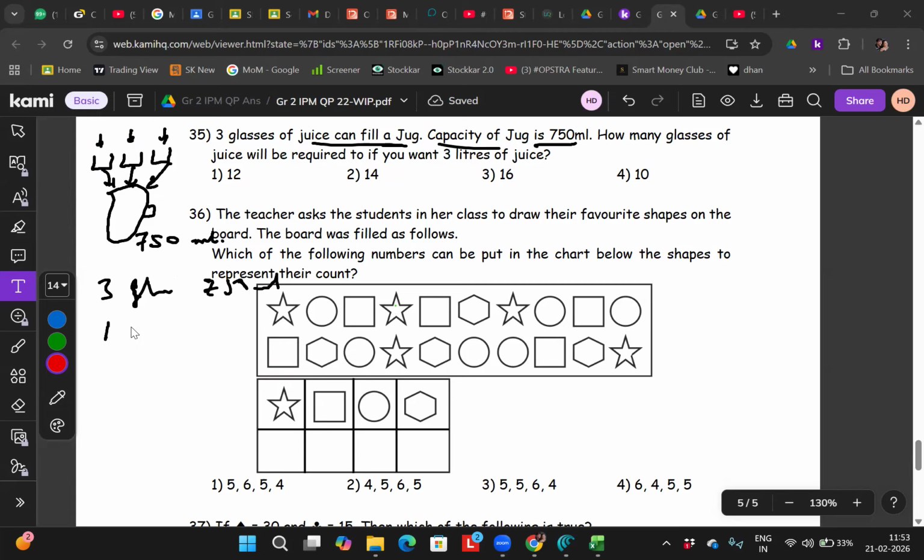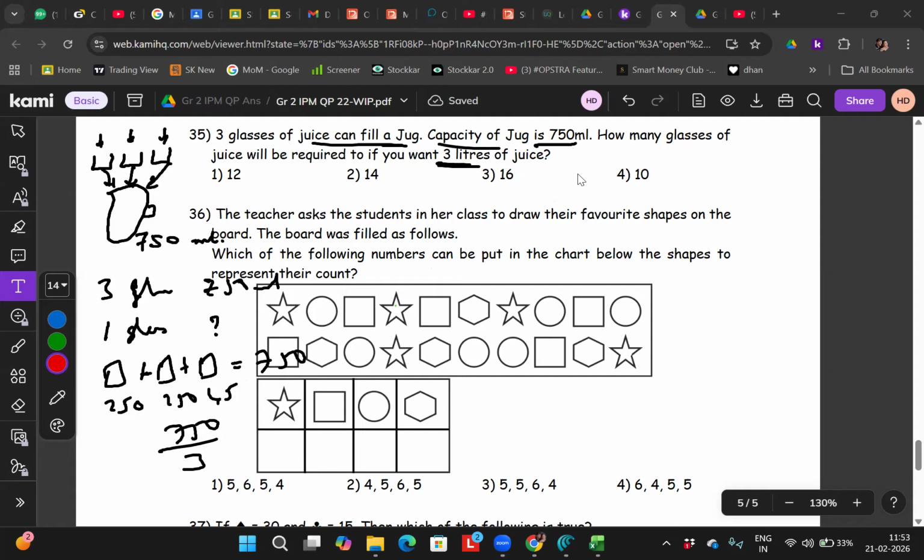So what is 1 glass capacity? 250 plus 250 plus 250 is equal to 750, or 750 divided by 3, correct? Very good.